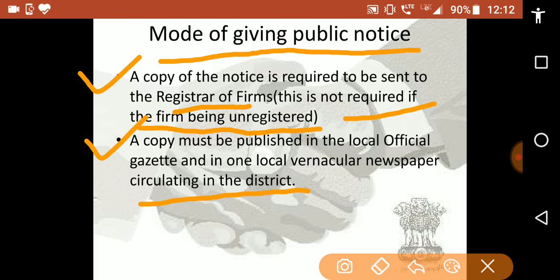One, a copy of the notice is required to be sent to the registrar of firms, and a copy must be published in the local official gazette and a local newspaper which is circulating in the district.